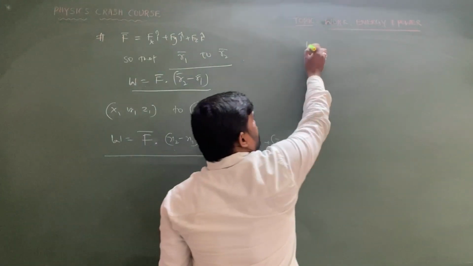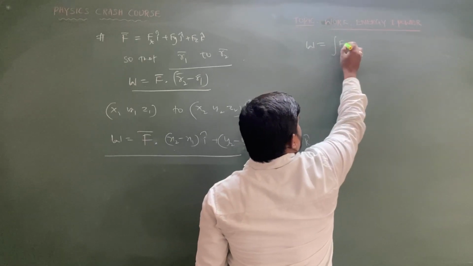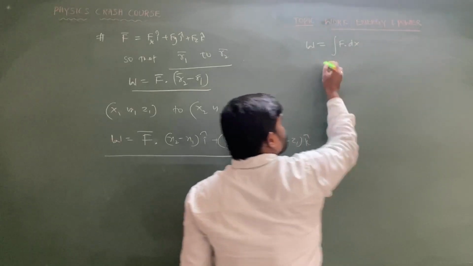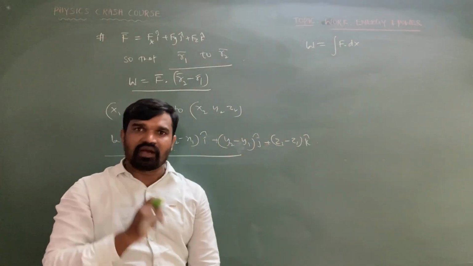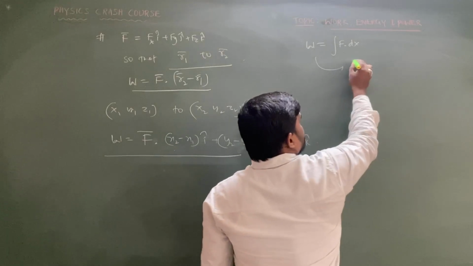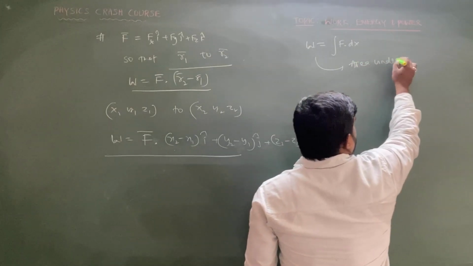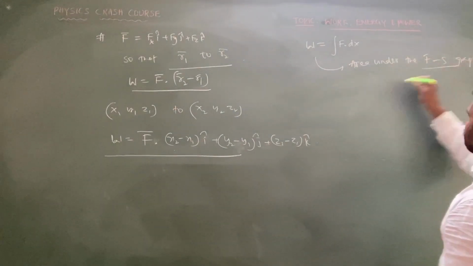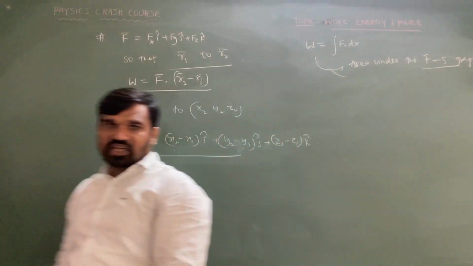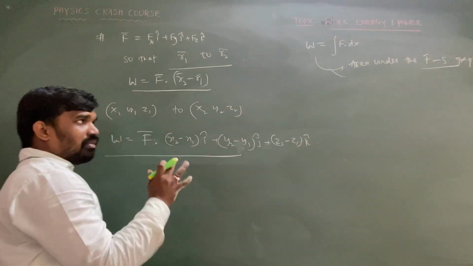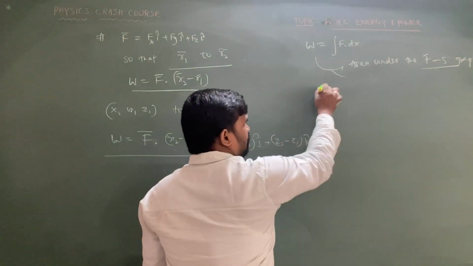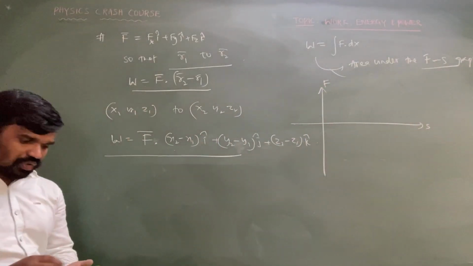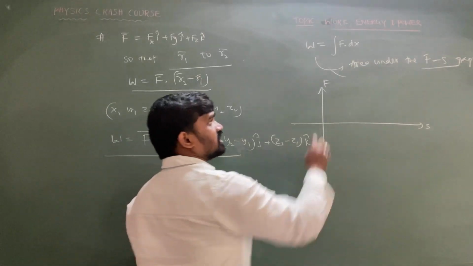As you already have a clear idea, work done is equal to integration of force with respect to displacement. So integration always represents the area under the curve. So we can write the area under the force displacement graph is always equal to work done. What is the geometrical meaning of the work done? Geometrically, if you plot the graph between force and displacement, then the area under the force displacement graph will be taken as work done.